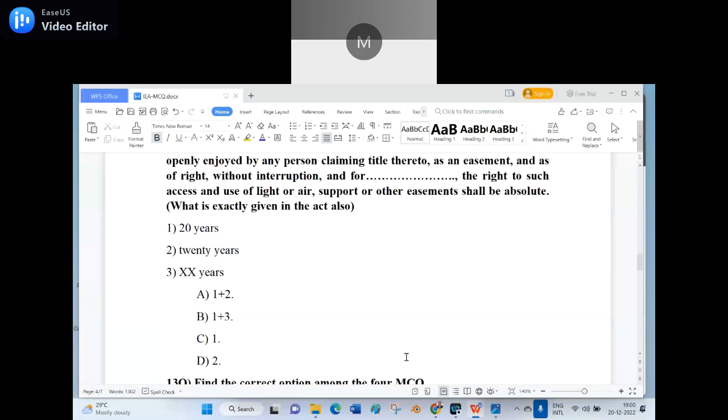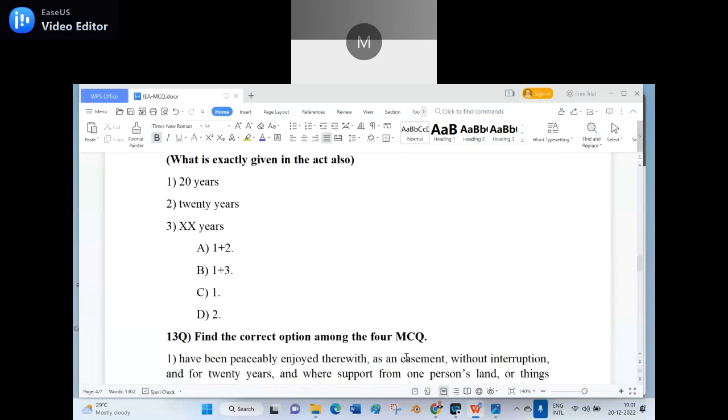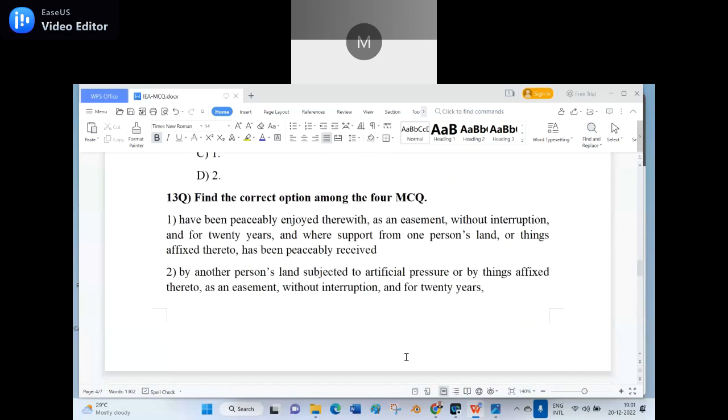D. Give the full answer. Option D. Option D is the right answer. That is 20 years. That is the right answer as given in the act itself.